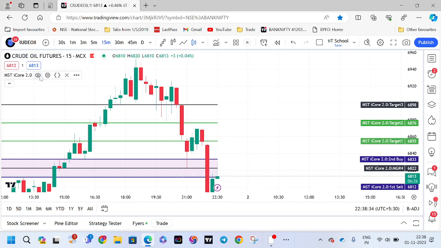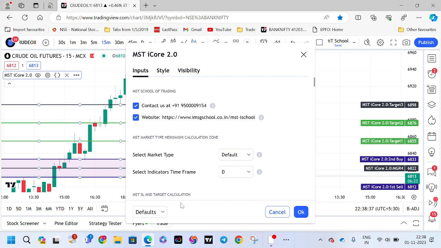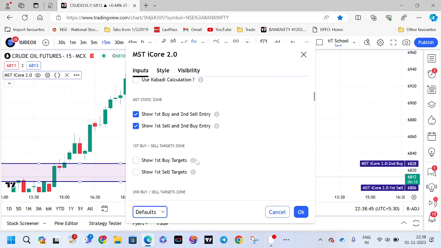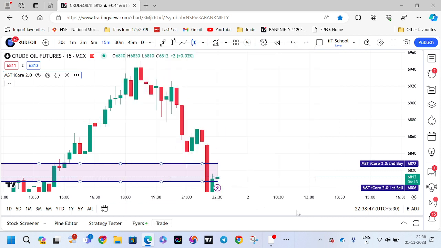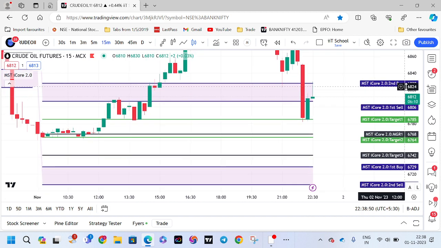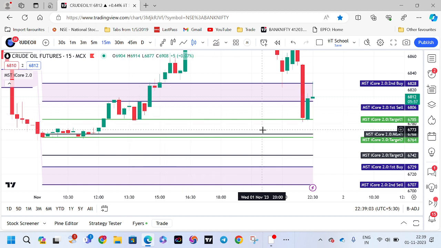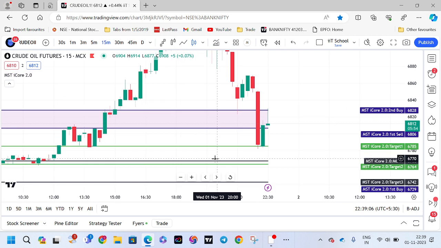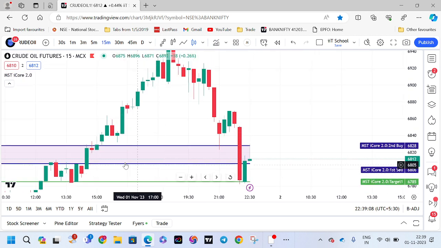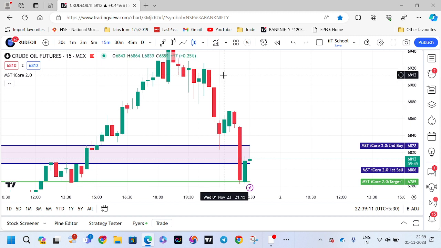For that we have an option in the evening market. Go to the indicator settings. See, once again I am giving the reset settings, and I will show you by enabling the sell target here. This is the important part I wanted to show you. See here, sell activated and targets hit. After hitting the first target, what will we be doing? If we have more lots, we will revise our stop loss to cost. Then only we will wait for the next targets. Okay, so now we've got the profit. After the profit, second buy activated and all the targets hit.